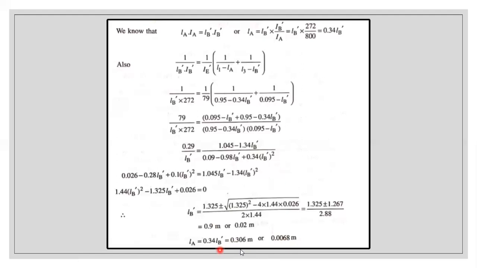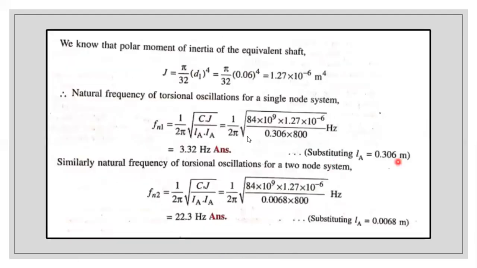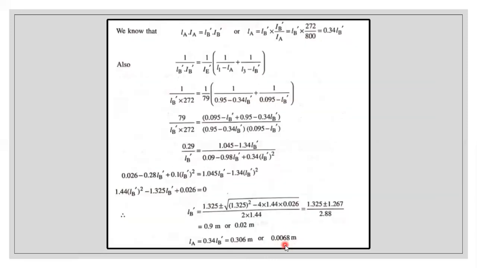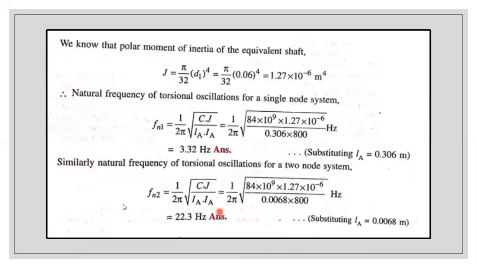So just substitute LA is equal to 0.306. Substituting LA 0.306, we will be getting an answer for frequency. Frequency formula you know, right? So substitute all the values and you will be getting a frequency of 3.32 for a single node system. For the 2 node system, it's 0.0068. So substitute all the values, you'll be getting a frequency of 22.3 Hz. So now we have determined the natural frequency for torsional vibration of a single node and 2 node system.